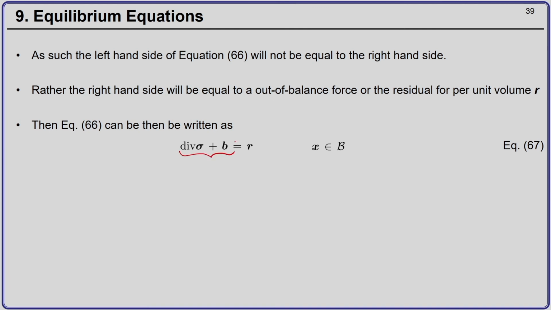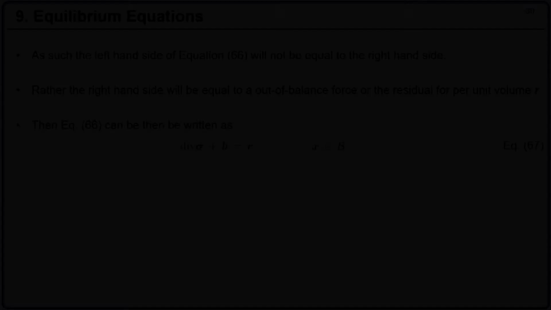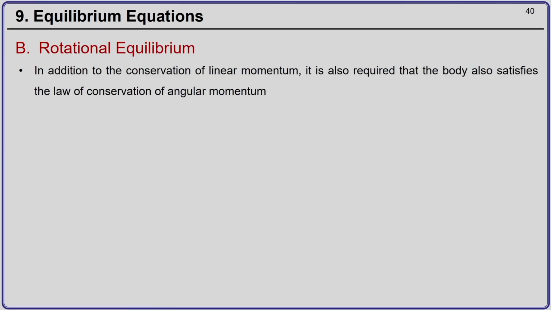Okay. So, last class we stopped at equation 67, where we said that in the context of the nonlinear finite element method, the equilibrium equation will not be satisfied exactly. So, there will be an out of balance force R, which is per unit volume. And the objective of the finite element method formulation is to reduce this out of balance force R.